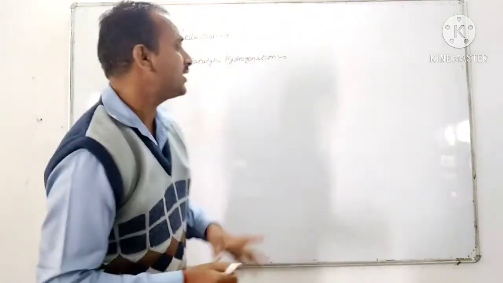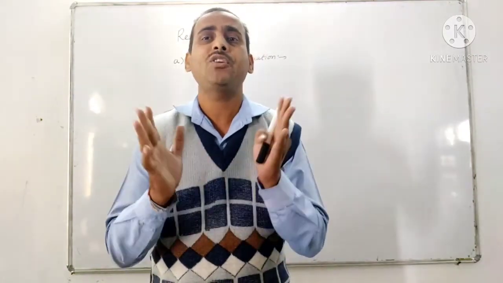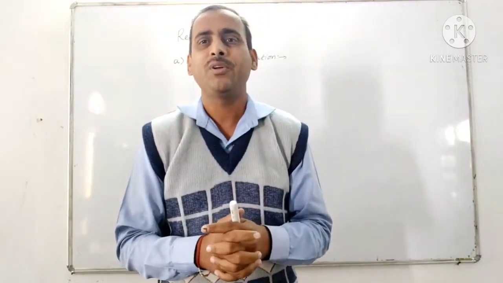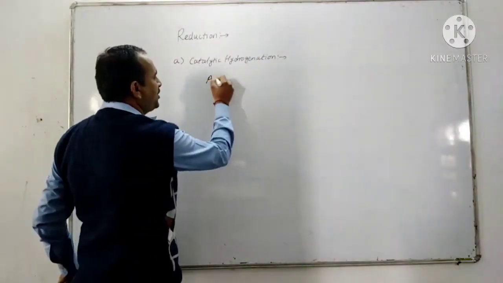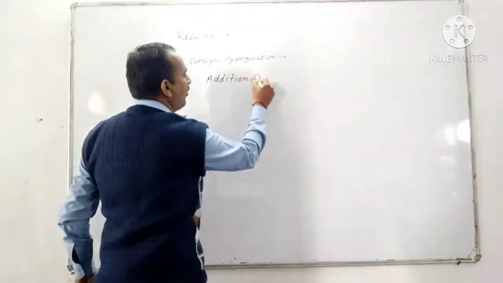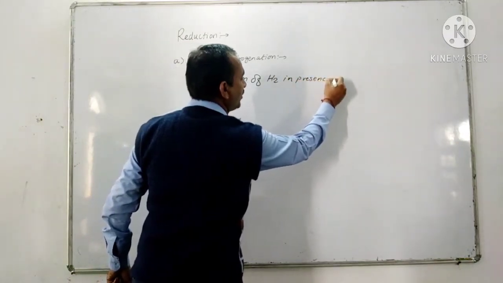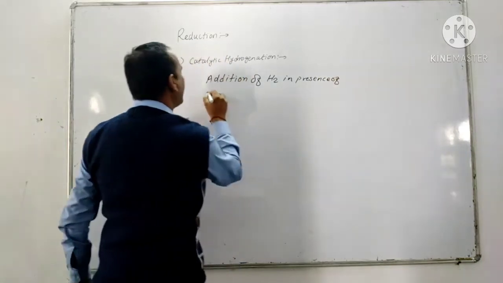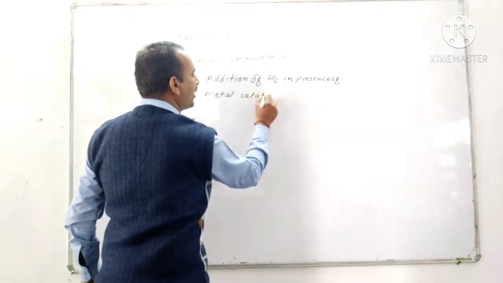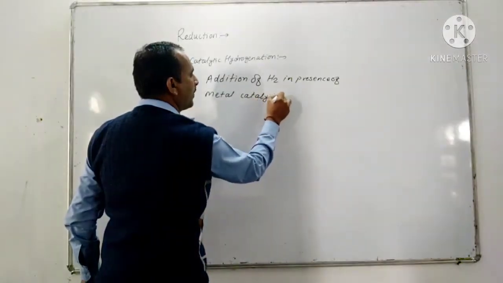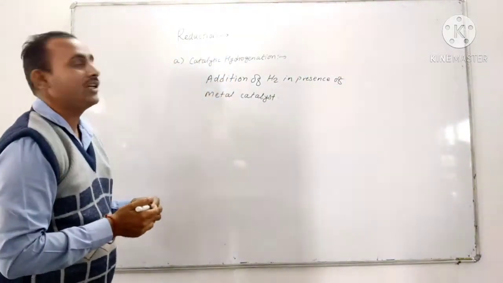Okay, so let's start the catalytic hydrogenations. So catalytic hydrogenation means the addition of hydrogen in presence of a catalyst, a metal catalyst, is called catalytic hydrogenation. So addition of hydrogen in presence of metal catalyst is called catalytic hydrogenations.